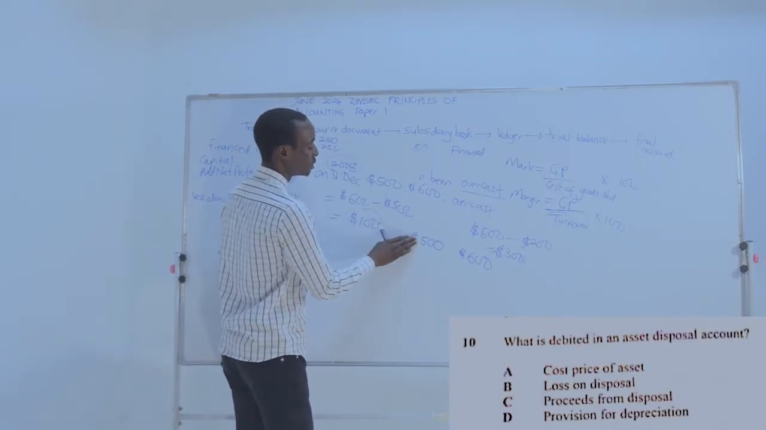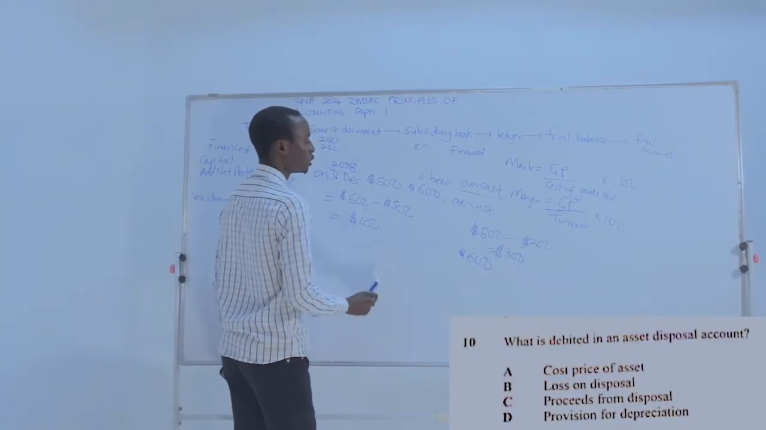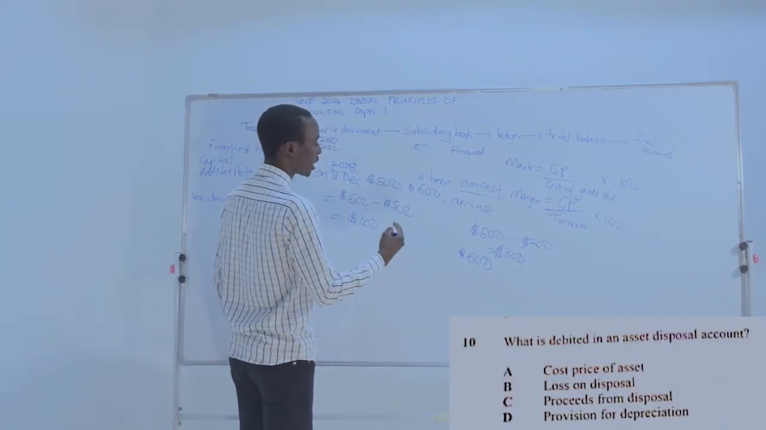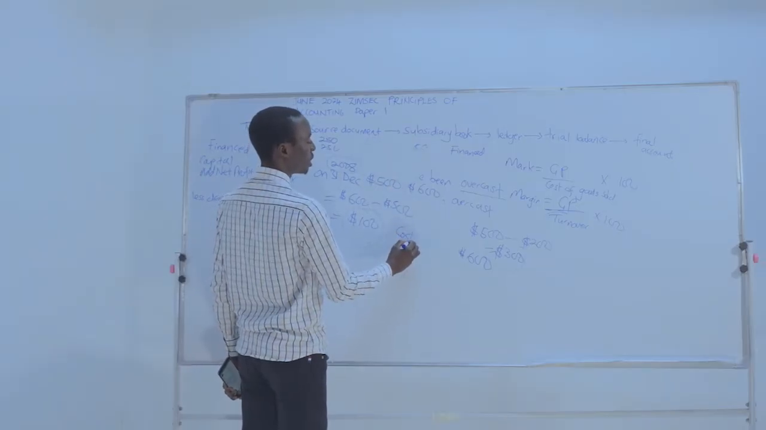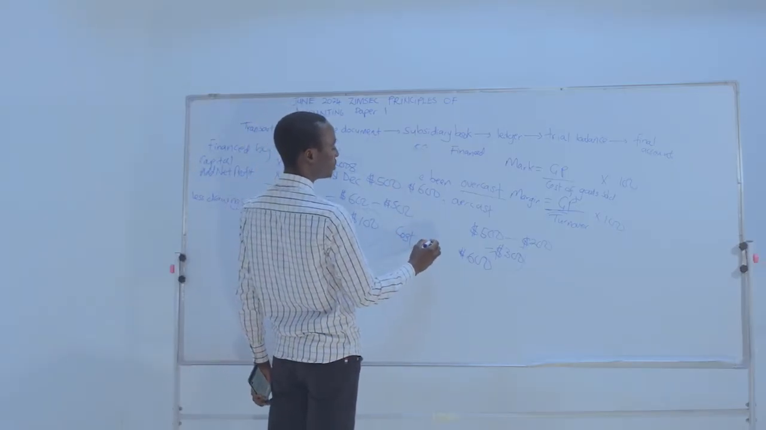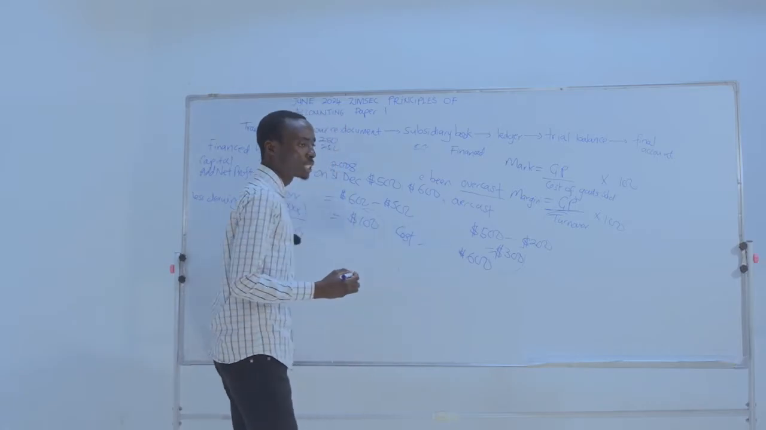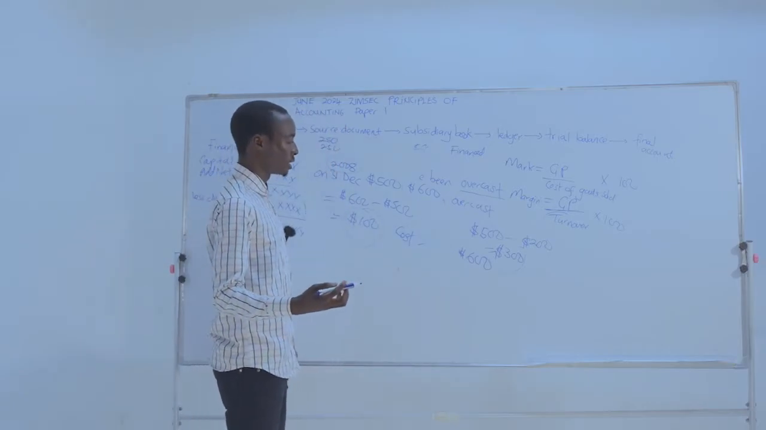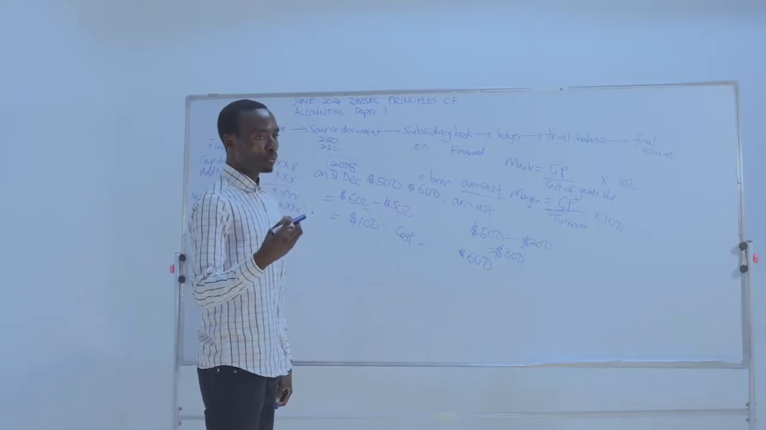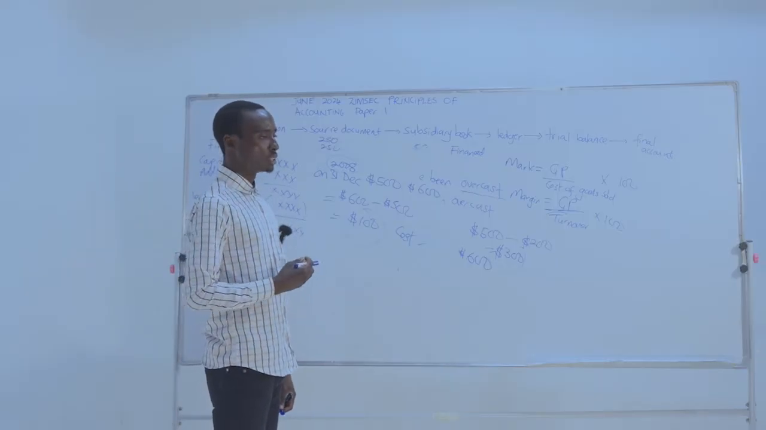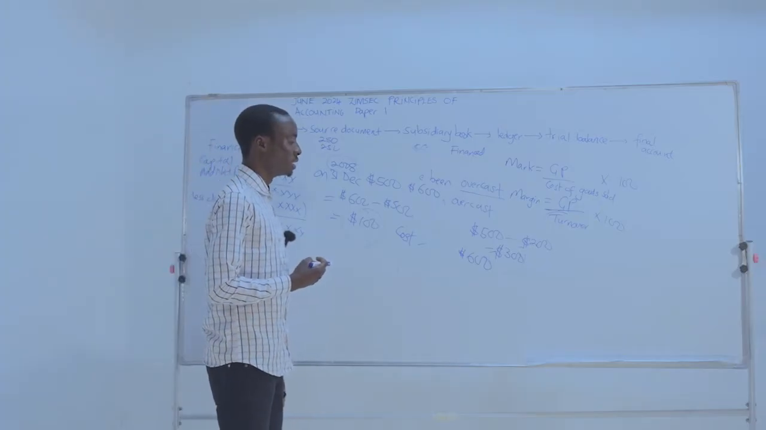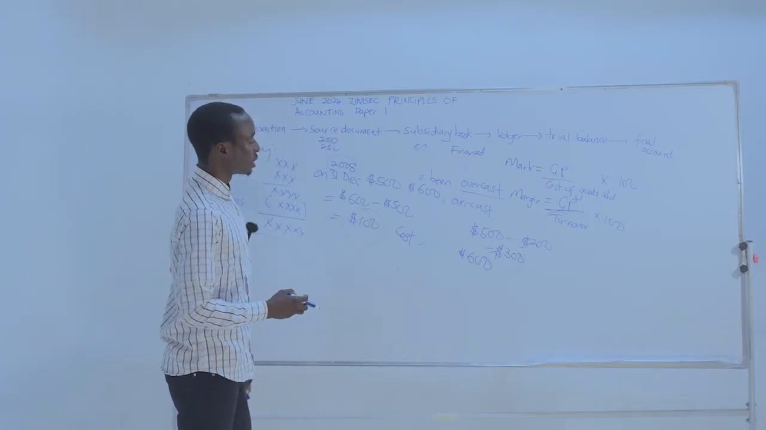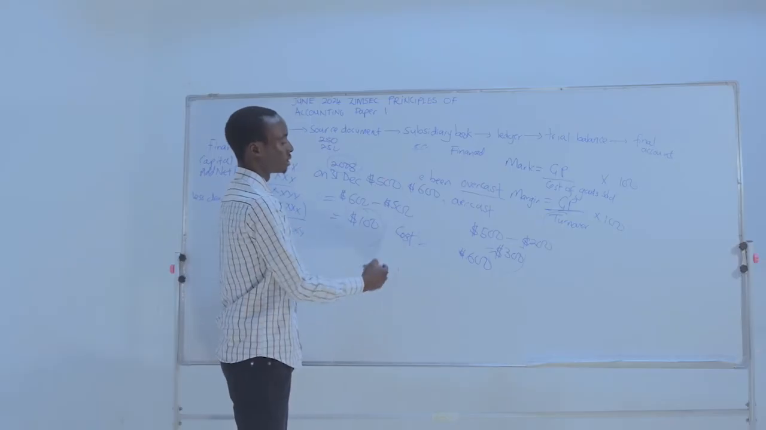Sorry, we don't debit it, right? What we debit to the disposal account is the cost of the asset that was sold. The cost of the asset sold is what we debit to the disposal account. Then on the credit side of the disposal account, it is the amount of money that we received when we sold, and when we disposed of that non-current asset. So we debit the disposal account.